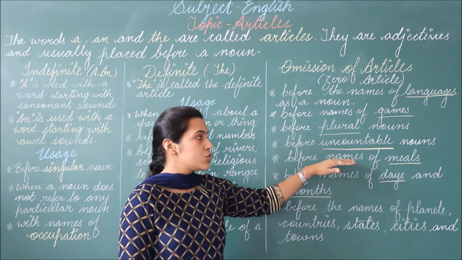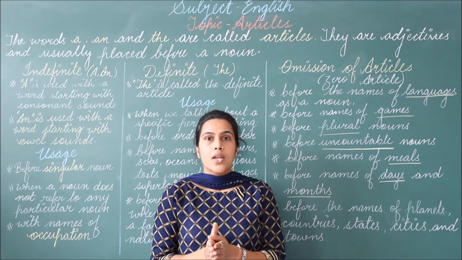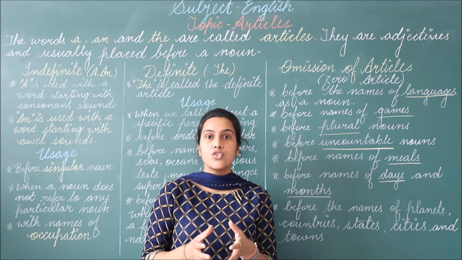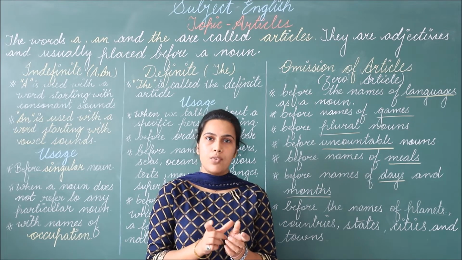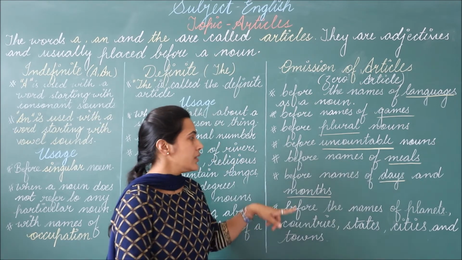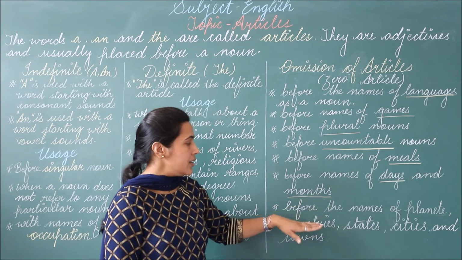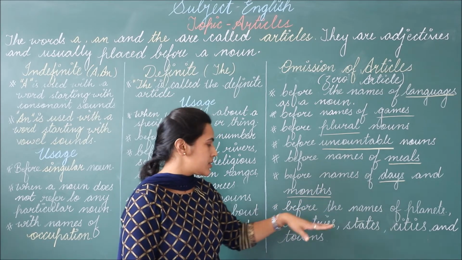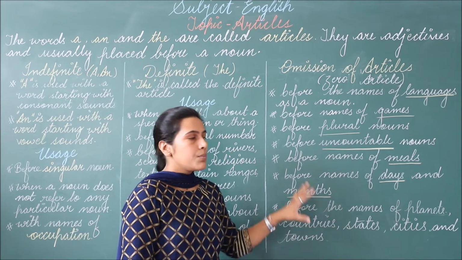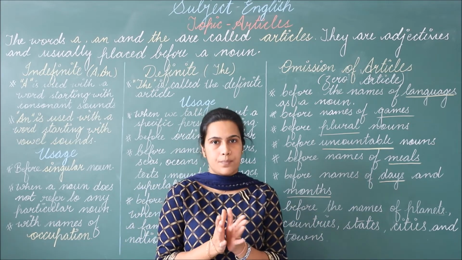Then before names of meals. When we are talking about the meals, like I had sandwich in breakfast or I will have lunch with my friends. So over here when I am talking about the breakfast and lunch, I am not using any article. Then before names of days and months, then before the names of planets, countries, states, cities and towns. When we have all these points, we should not use articles with them.